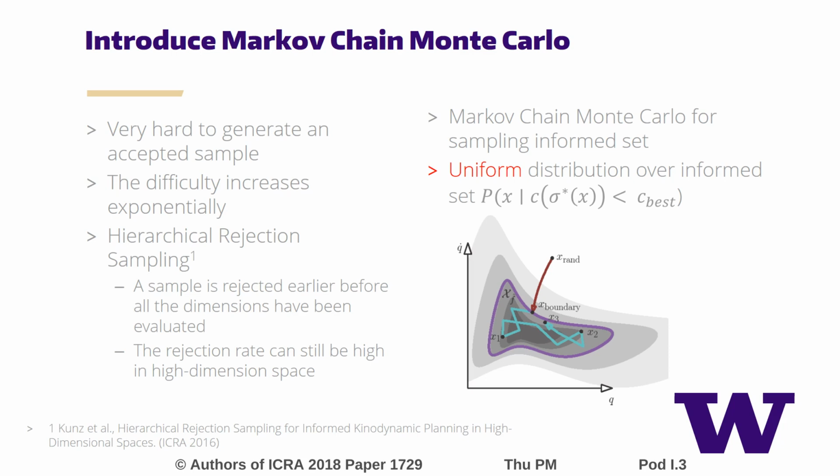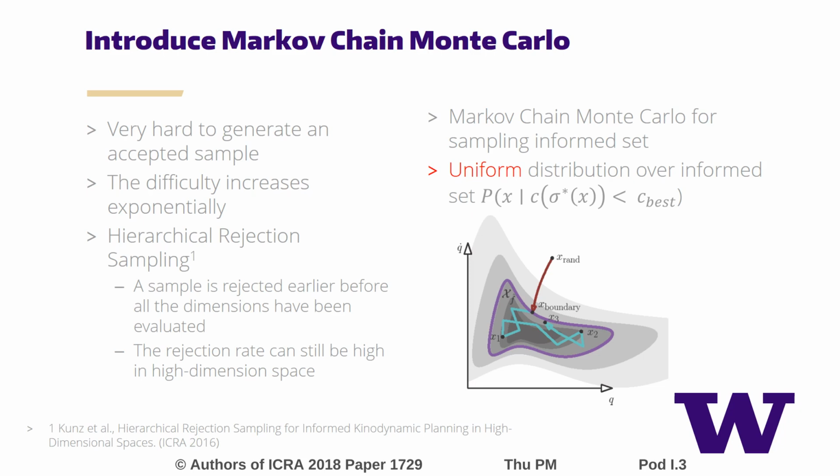Using rejection sampling can be very inefficient because the volume of the informed set can be very small compared to the entire sampling space. Later, hierarchical rejection sampling was proposed to reject samples before they are fully evaluated, but it still may not be ideal in high-dimension state space.